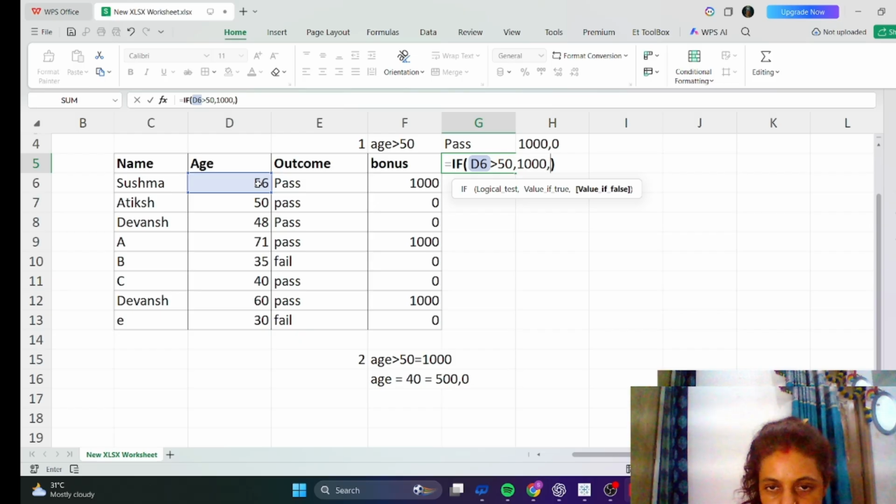The value if false we are not going to write, because we have to apply another condition, and we will have to apply the if function again. So we don't have to write value if false.